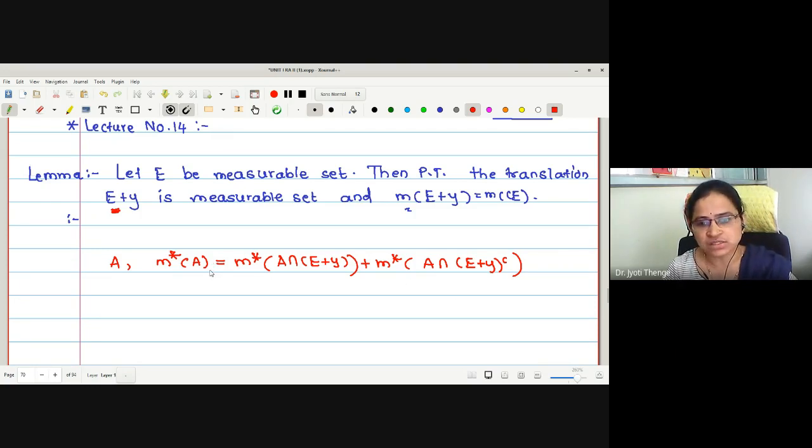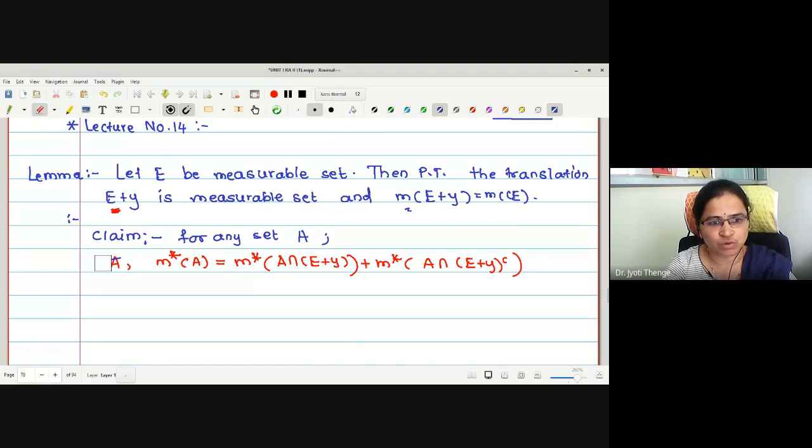Now what is the job? In order to prove the required result, we will start with the set E being measurable. Or one can include this as a claim also. What is the claim? For any set A, this will be a claim. No need to write it differently. This is what my claim is.